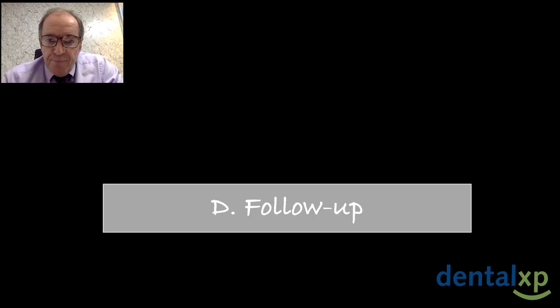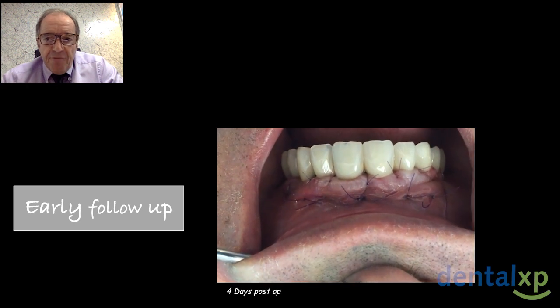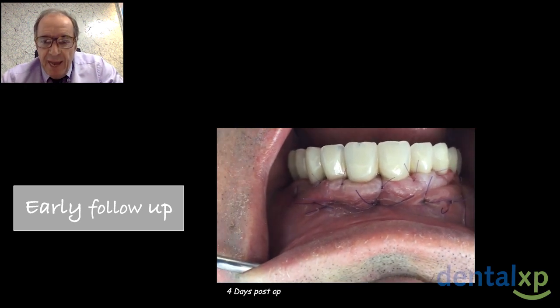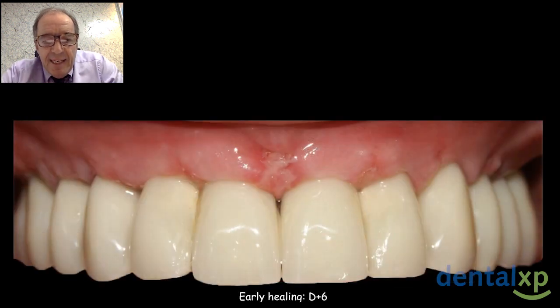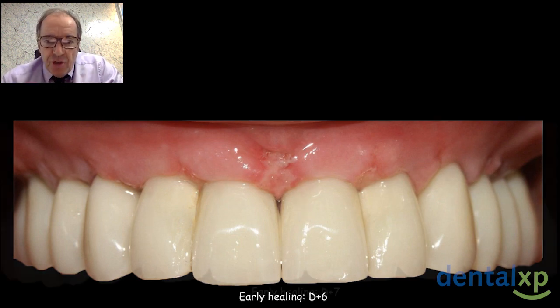And now the follow-up, to show you the follow-up at 4 days. Sorry for the slide inverted. And here, a different slide, early healing. The role played by the provisional restoration will be to model the soft tissue and will guide the formation of papilla during the phase of maturation.